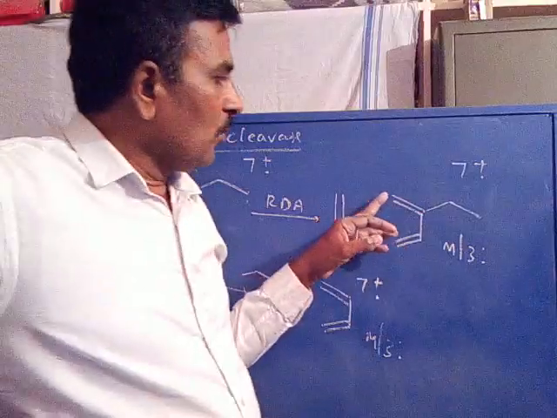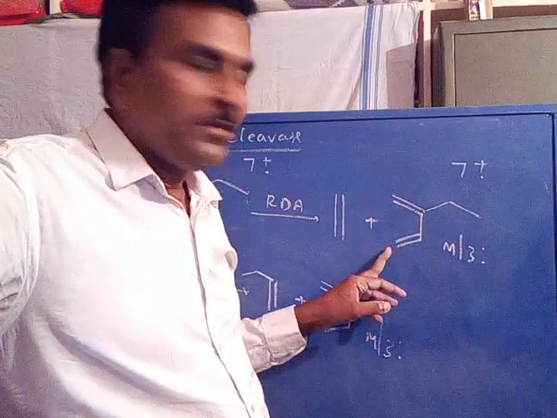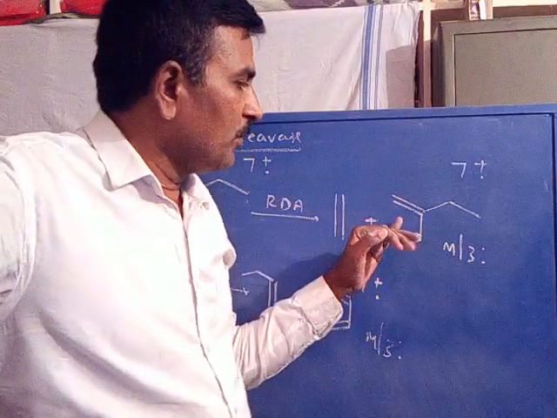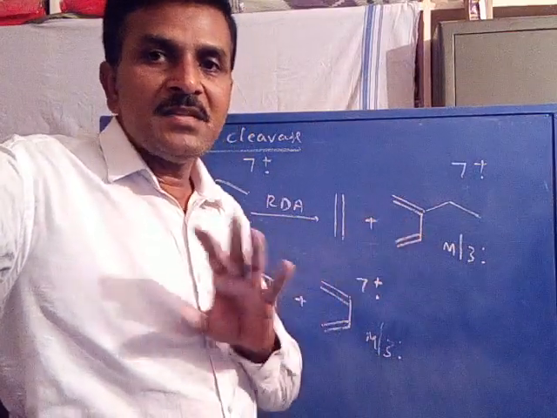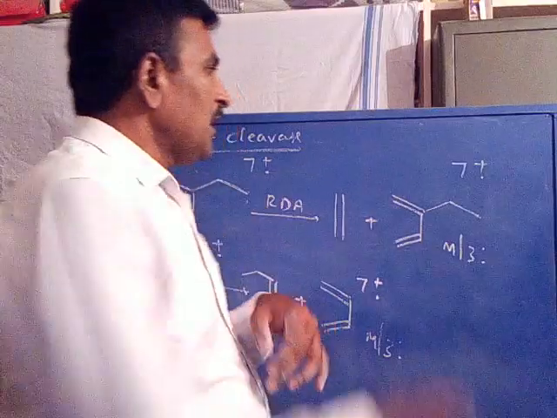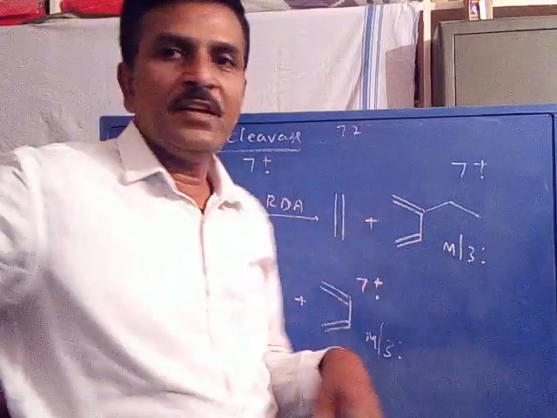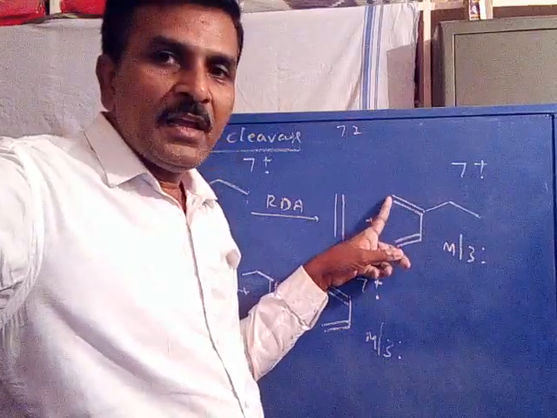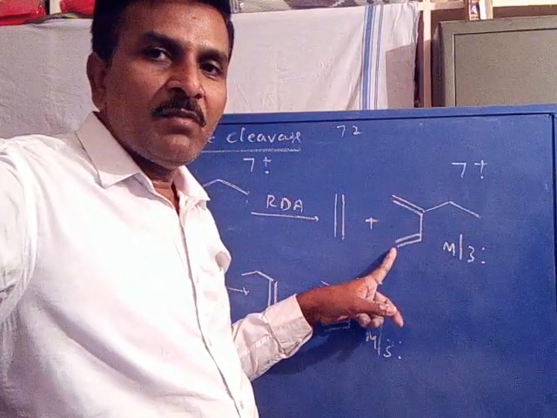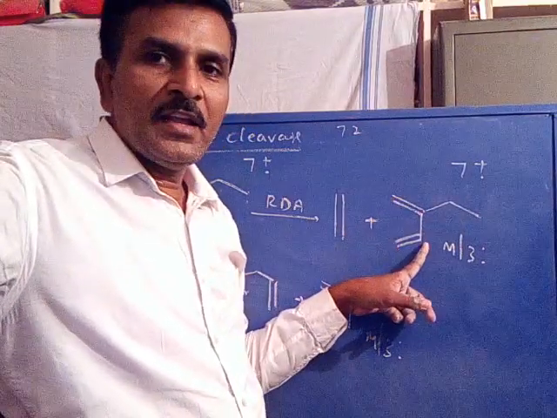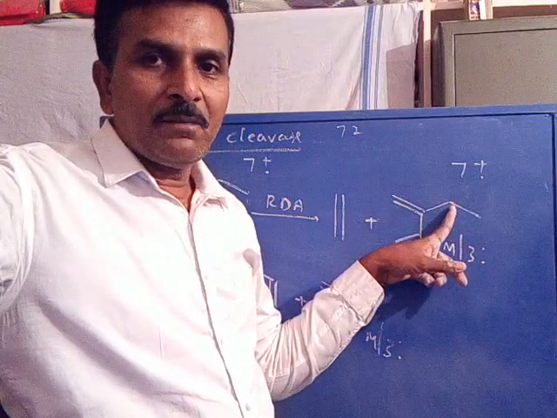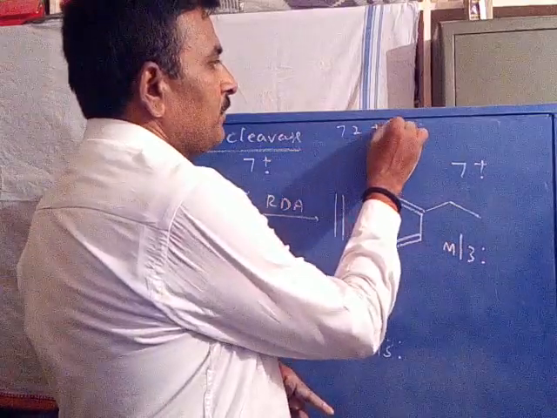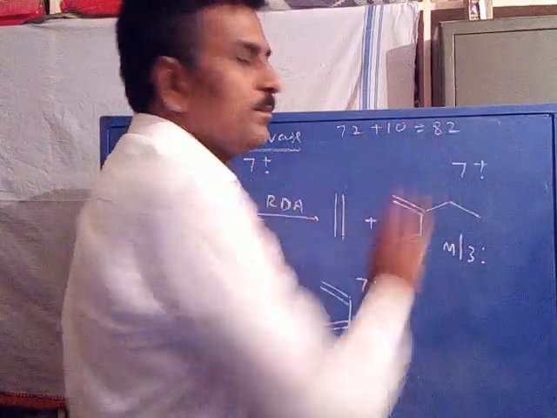You see, 1, 2, 3, 4 carbons, 5 carbons, 6 carbons. So in the first isomer, this ion radical contains 6 carbons, so its mass becomes 72: 6 times 12, 72. Let us count the hydrogens. 2 hydrogens here, 2 hydrogens here, 4 hydrogens; 1 hydrogen here, 5; 2 hydrogens here, 7; 3 hydrogens here, 10. So 72 plus 10 is equal to 82.